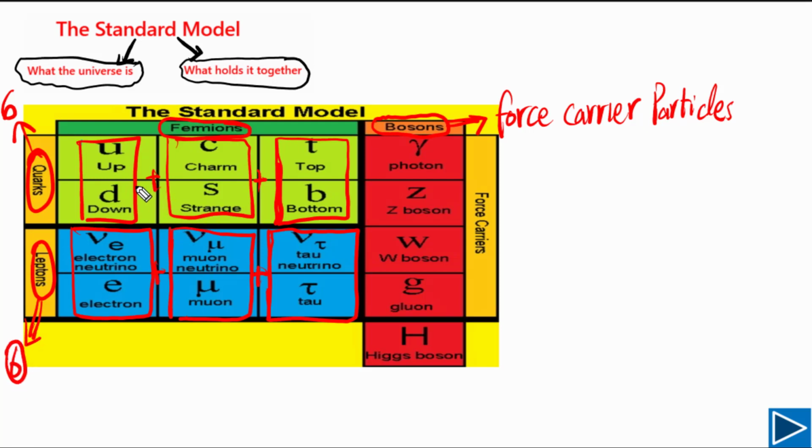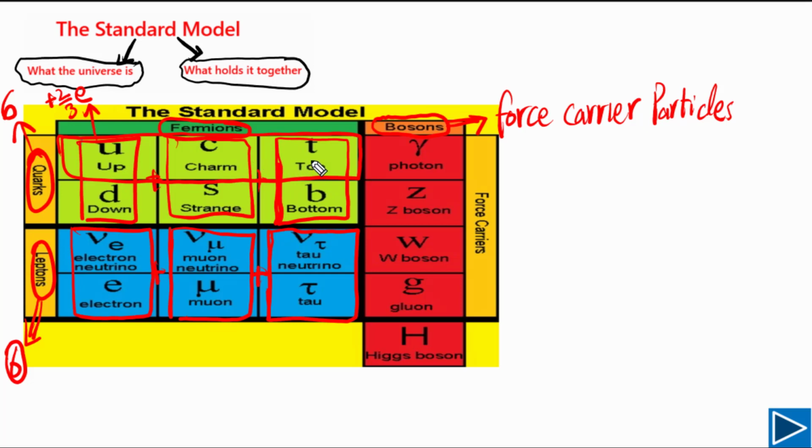Now one more thing we need to understand, it's very common at AS level. We need to understand what the charge on the quarks is. If you look at these 3 quarks, the up quark, charm quark and top quark, they have the same charge, and the charge on them is equal to 2/3 of the charge on the electron.